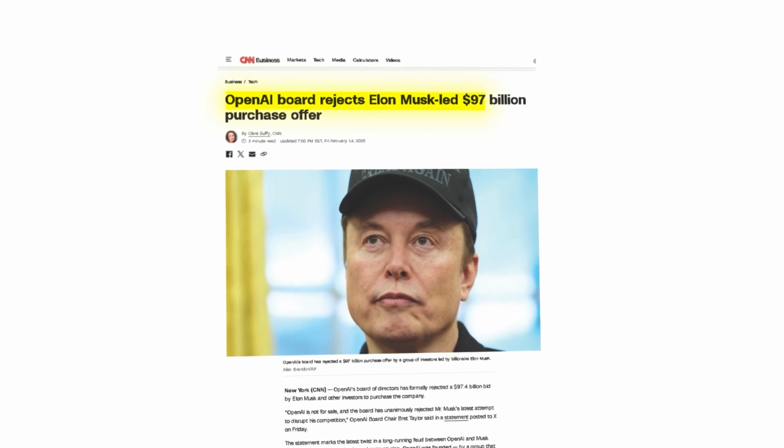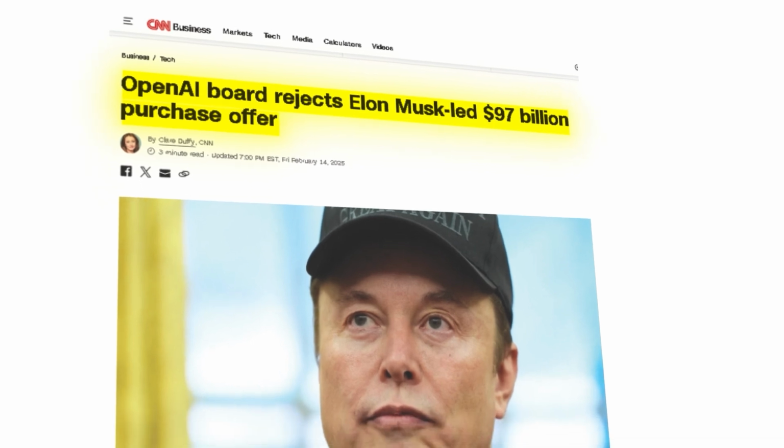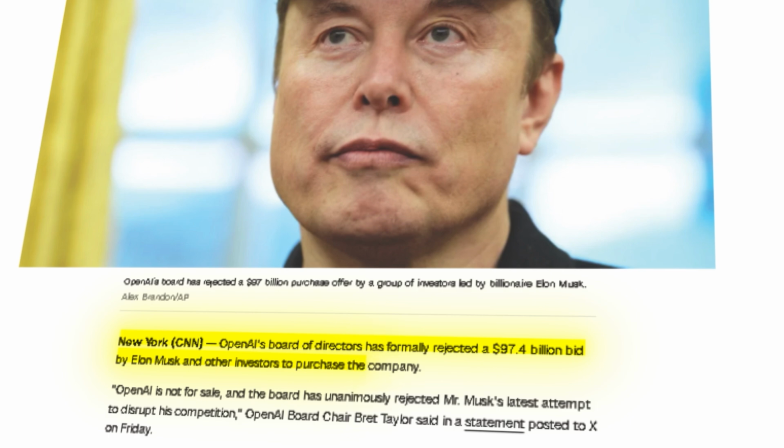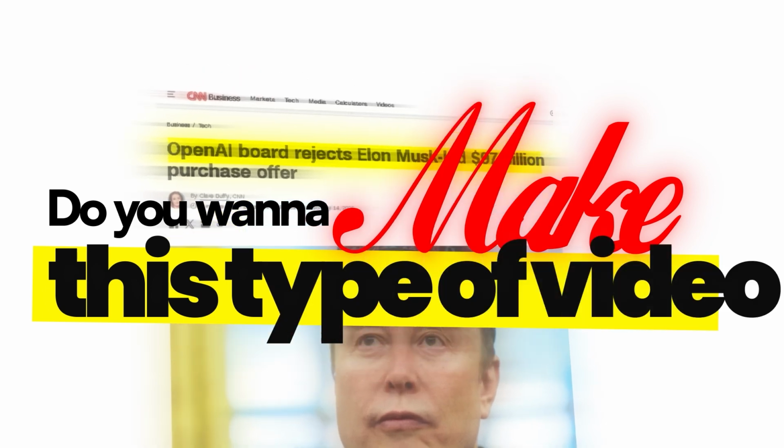OpenAI board rejects Elon Musk-led $97 billion purchase offer. New York, CNN: OpenAI's board of directors has formally rejected a $97.4 billion bid by Elon Musk and other investors to purchase the company. Do you want to make this type of video?